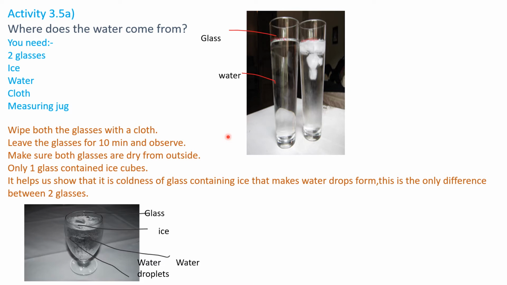The water drops form on the outside because there is water vapor in our air, and when that warm air touches a colder surface, the condensation forms. So this is a picture of a glass with ice inside it, and there is water, and the water droplets that have formed.